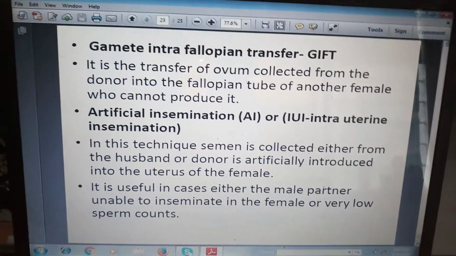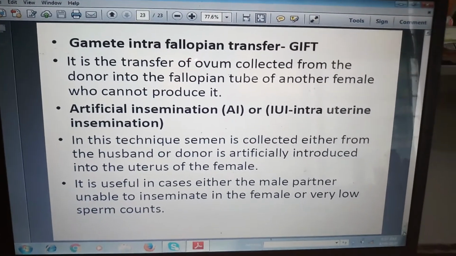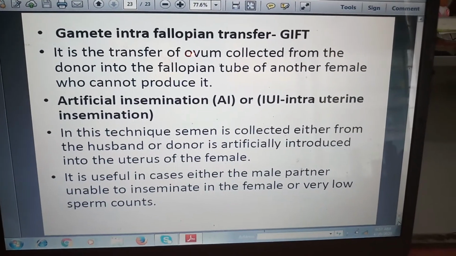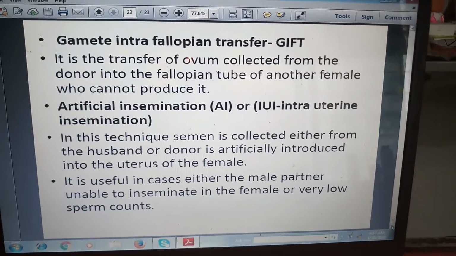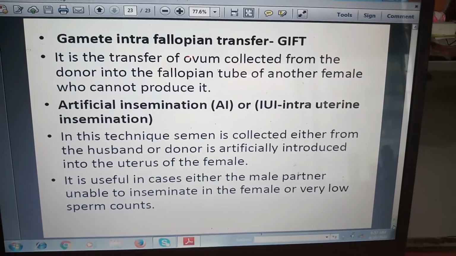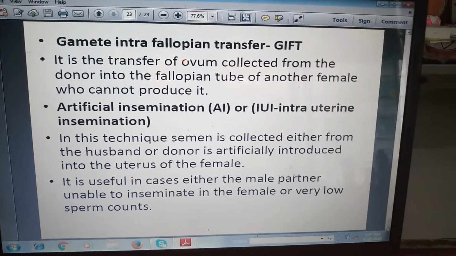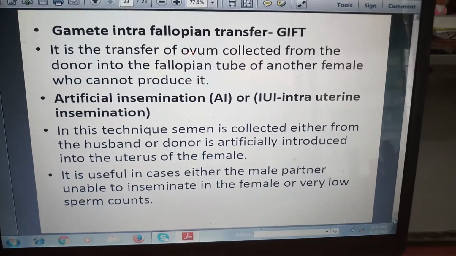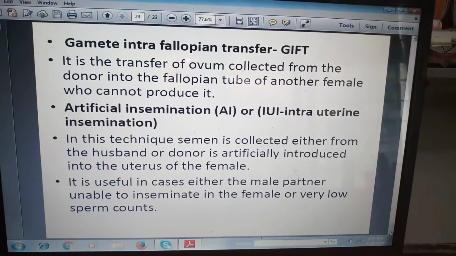Now GIFT: you can see here it is the transfer of an ovum collected from a donor into the fallopian tube of another female who can't produce it. Artificial insemination, AI, or you can say IUI, intrauterine insemination.